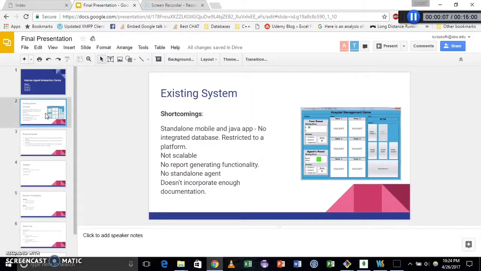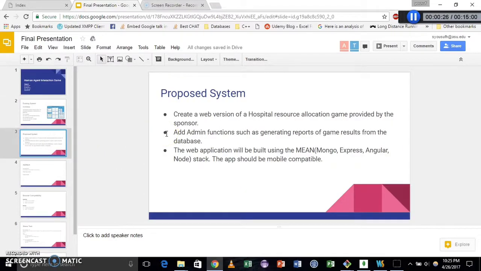There was already an existing system that our sponsor had made, but it had some shortcomings. It was a standalone mobile and Java app, and it didn't have an integrated database, and it was restricted to one platform. It also didn't have standalone agent and report generating functionality. So what we have done is we've made a web version of the whole game, and since it's on the web, it's not restricted to one platform.